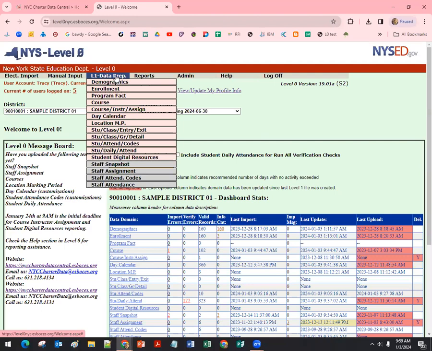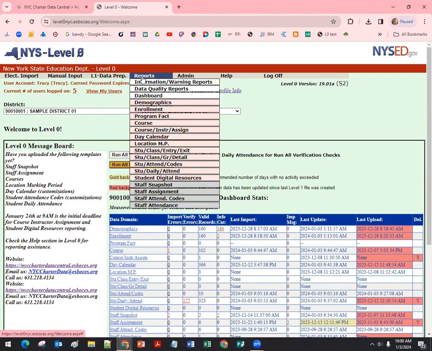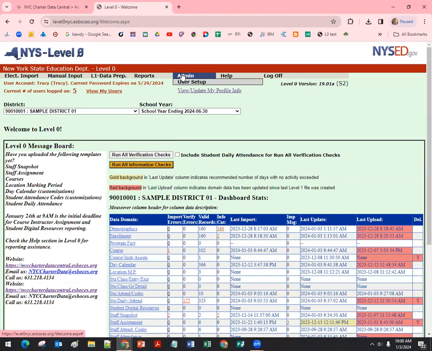L1 data prep: your data, as soon as you've loaded it or saved it on an individual screen in level 0, is always safe in level 0, but we cannot transfer it to level 1 of our data warehouse until it clears this path, the L1 data prep. Additional data quality rules will be applied at that point to make sure that the data is valid and ready to transfer. Once it clears level 0, it sits in level 1 of our data warehouse. Every week, we transfer that data to the Department of Education, who submits it every weekend to the State Department of Education. Reports, you can get various information on each template, and we'll come back and visit these in a little bit.